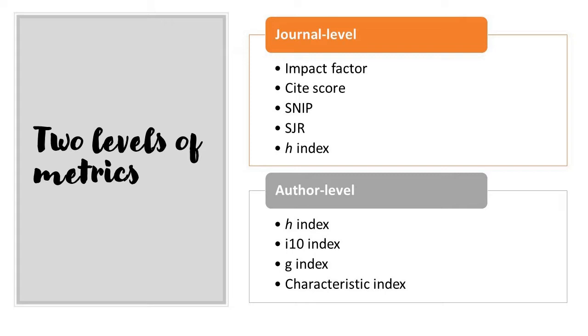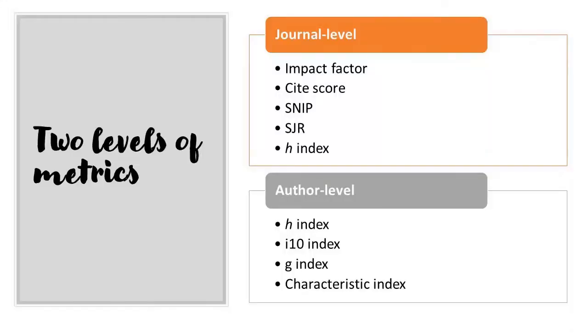Journal level metrics are used to evaluate the contribution of a particular journal to the field of science, to evaluate the impact a particular journal has had on a particular field of science, to evaluate the quality of a journal, or to compare the contributions of a particular journal with those of others. These are certain uses of journal level metrics.